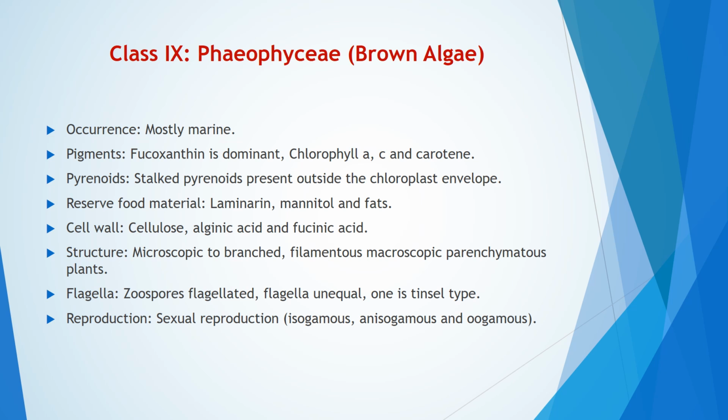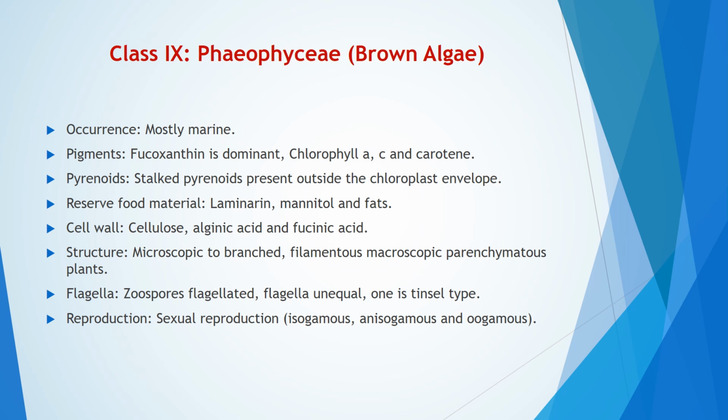The next class is Phaeophyceae. This is commonly called as brown algae. So this most commonly occurs as marine forms. Pigments. Fucoxanthin is dominant. Chlorophyll A, chlorophyll C, and carotenes are present. Pyrenoids. Stalked pyrenoids present outside the chloroplast envelope. Reserve food materials are laminarin, mannitol, and fats.